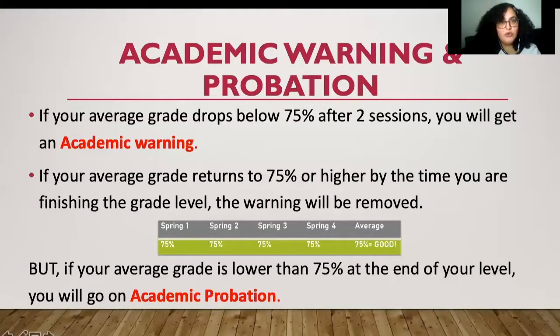Okay, academic warnings and probation. So for some students, they might already be aware, if you fall below 75% cumulative, you will receive an academic warning, but after you reach the end of the level. So for each level, it's 4 sessions, okay? So that means after you finish your level, if it's below 75%, then you will receive an academic probation.